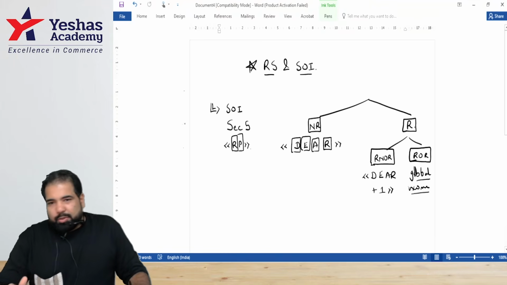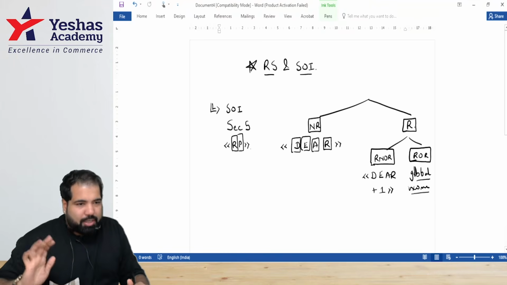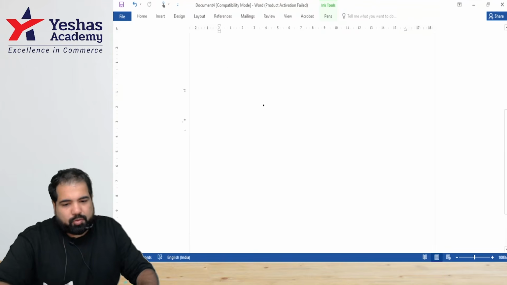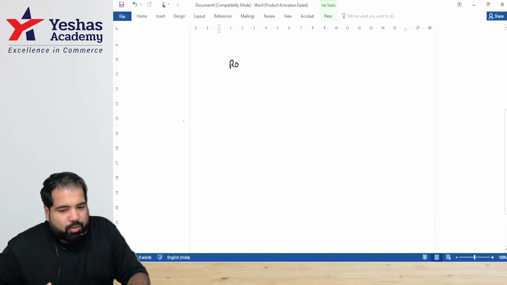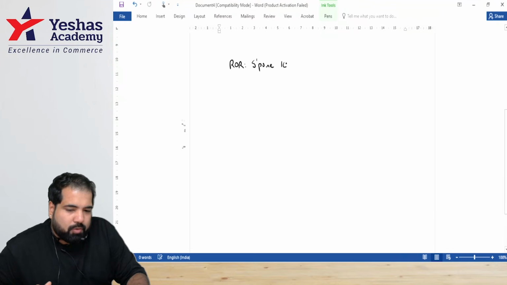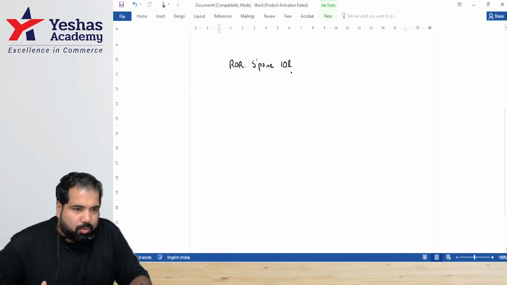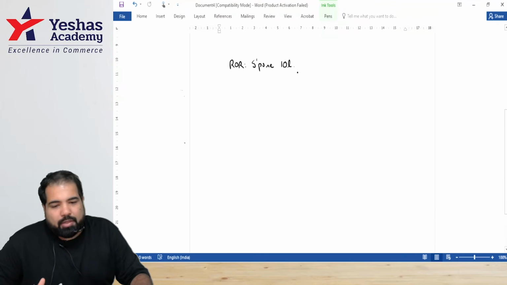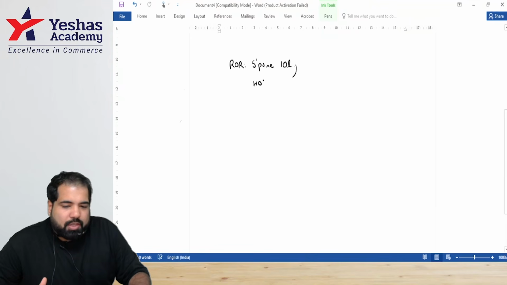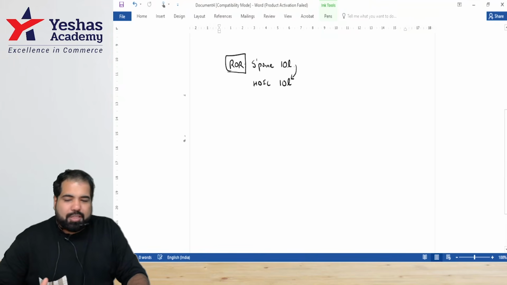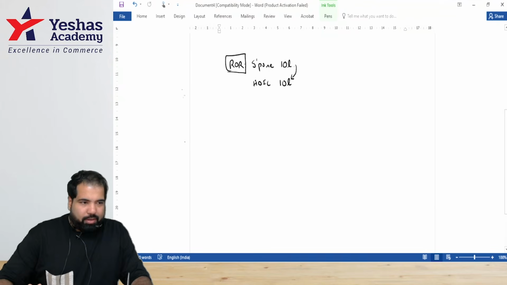Everyone, now that you know, I'm going to test your knowledge. Here we go. Guys, I'm a ROR. I have some income in Singapore. Let's put some number also, worth 10 lakh rupees. This is the year I earned the income. And then I brought it to my HDFC account. And this is how much, guys? 10 lakh. I'm a ROR. Both of these happened in the same year, 24-25.